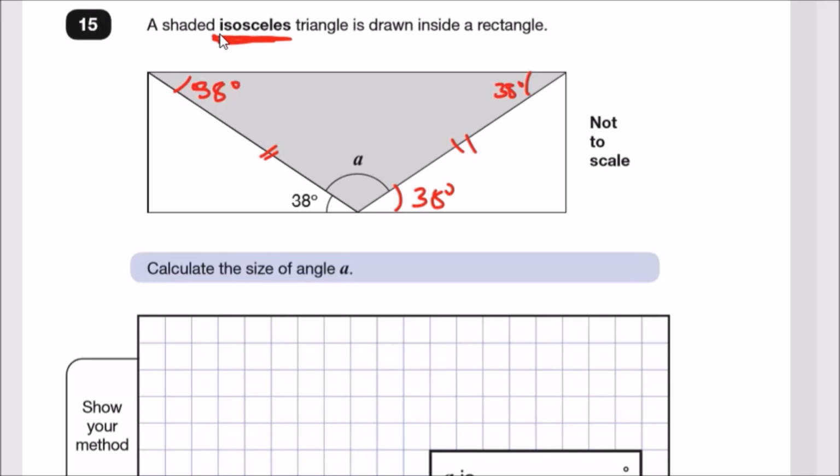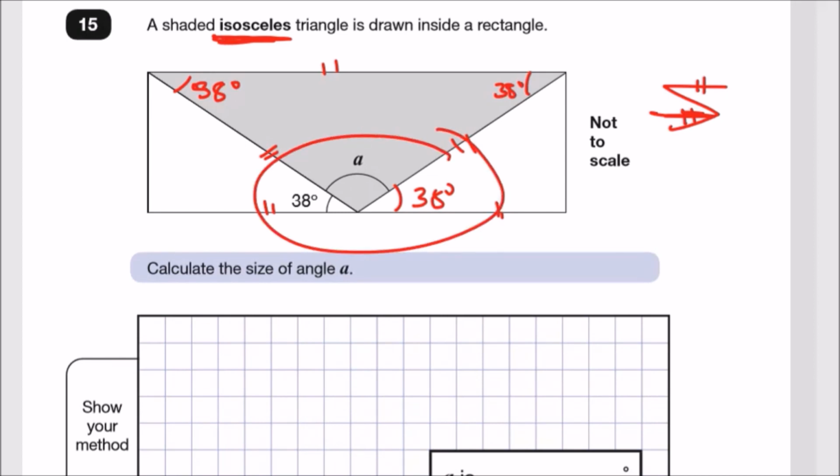Assuming that this line and this line are parallel, we have something known as the Z-shaped rule. God, that's a bent Z. So 38 and 38. Anyway, let's look at this point here. Angles on a straight line must add up to 180, meaning 38 plus A plus 38 must equal 180. 38 plus 38 gives us 76.